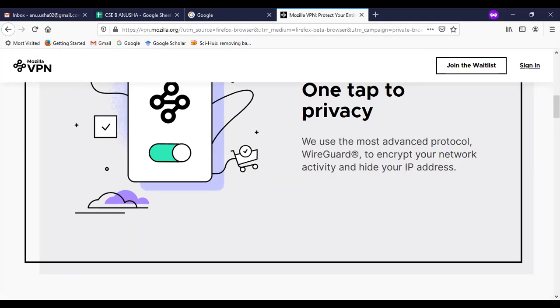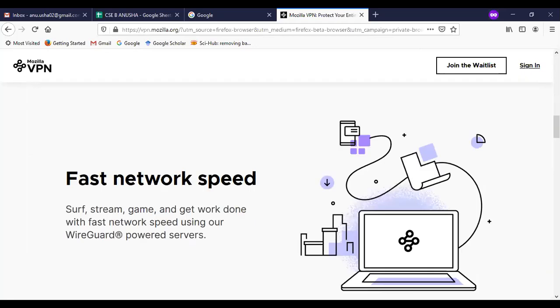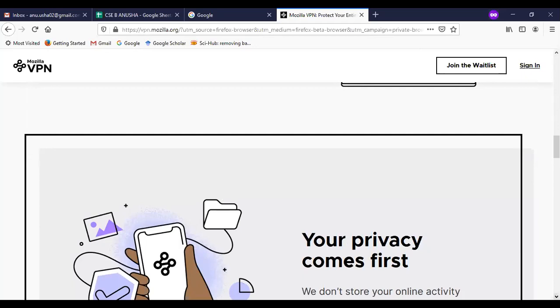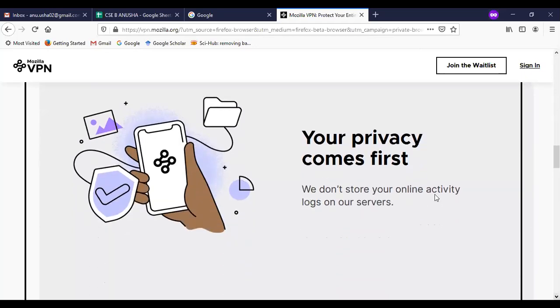Whenever intruders or attackers come into an account, they come to know the IP address. So here the advanced protocol is called WireGuard. It is encrypting your network activity and also hiding your IP address. And it is also providing fast network speed when you are accessing through this. So when you are dealing with VPN, what is this?